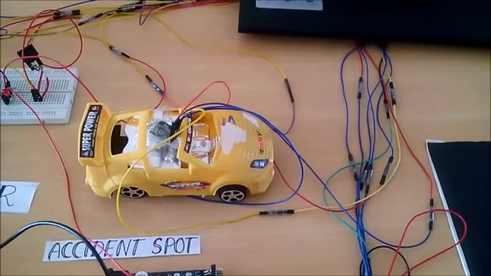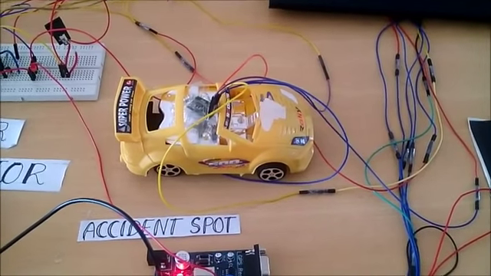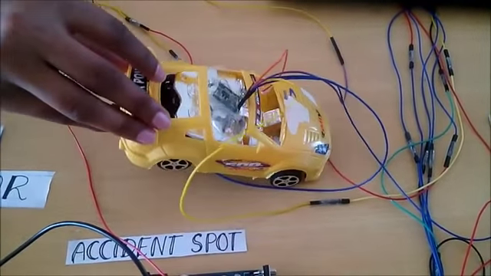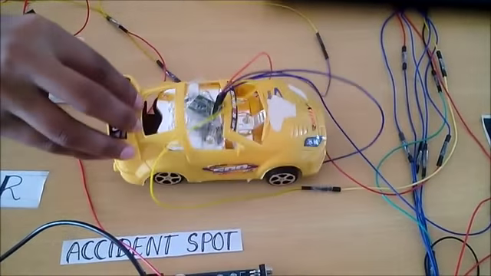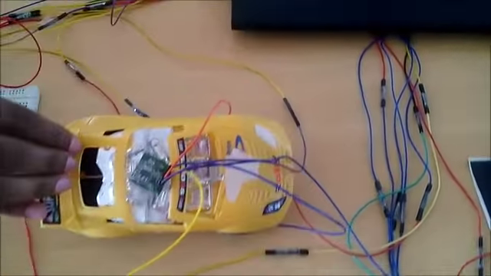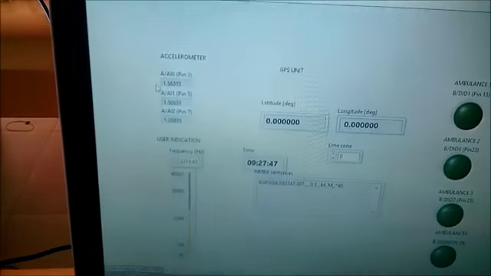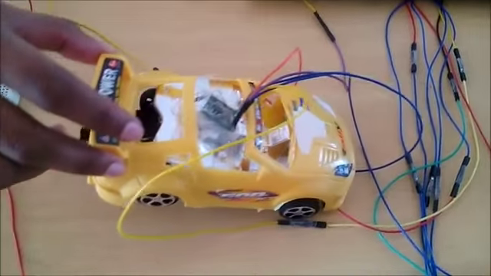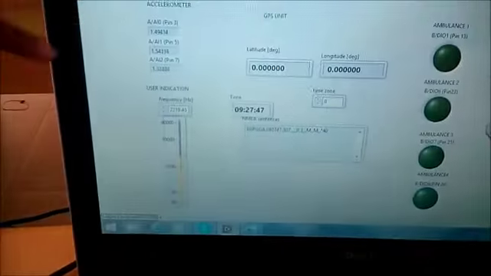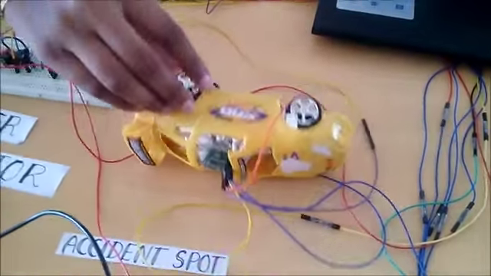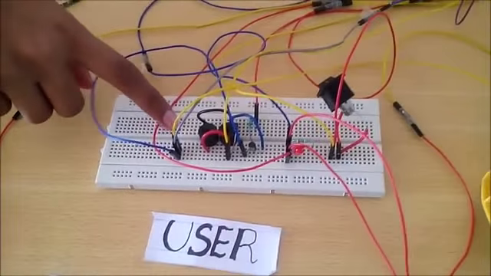Let's see the accelerometer values when the vehicle is tilted in normal, right, left, speed breaker and accident positions. Now we can see the corresponding values in the LabVIEW front panel. Finally, when an accident takes place, in the last case we have confirmed the accident, so the rest of the operation of the project starts.